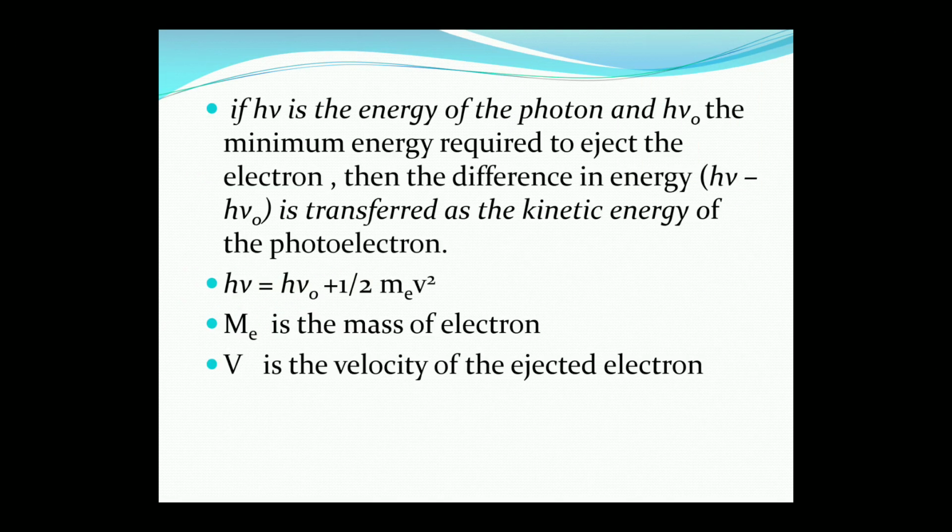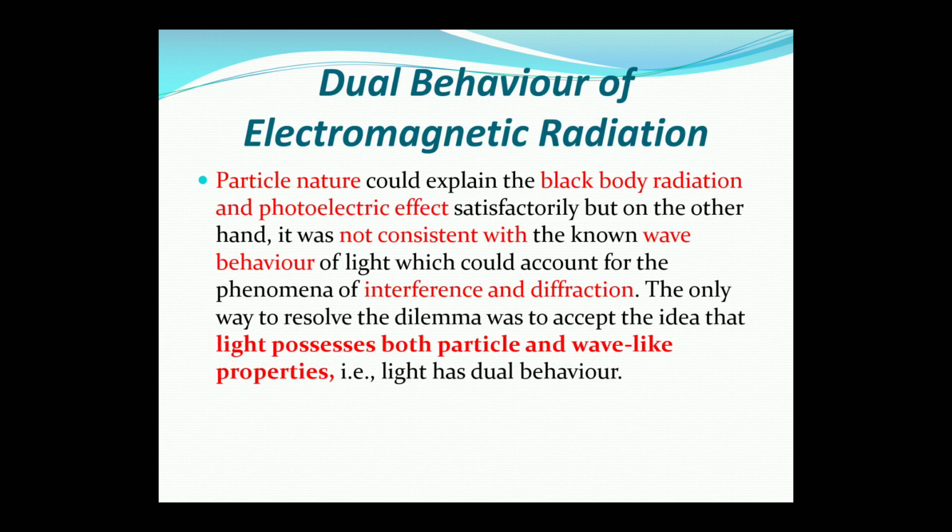Now the next point is, if h nu is the energy of the photon, जैसे कि मैंने बताया E is equal to h nu in the previous slide, where h nu is the energy of the photon and h nu naught is the minimum energy required to eject the electron, then the difference between h nu and h nu naught is transferred as kinetic energy. So kinetic energy को हम क्या लिख सकते हैं, h nu is equal to h nu naught plus kinetic energy, which is equal to half m v square, where m e is the mass of the electron and v is the velocity of the ejected electron.